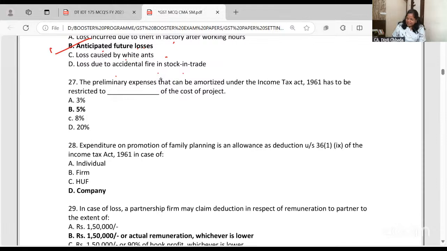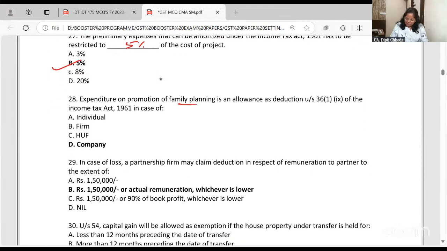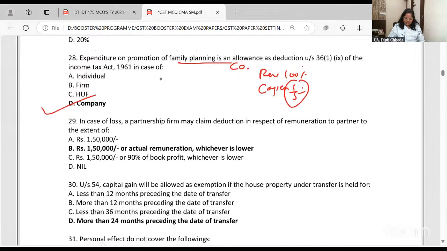Preliminary expenses that can be amortized have to be restricted to 5% of the cost of the project. Expenditure on family planning is allowed only to a company. Revenue expenditure, 100% allowed. Capital expenditure, 1/5 allowed every year for 5 years.